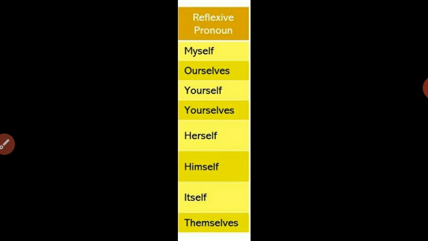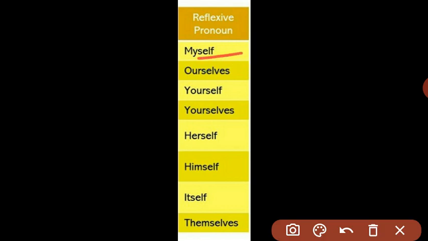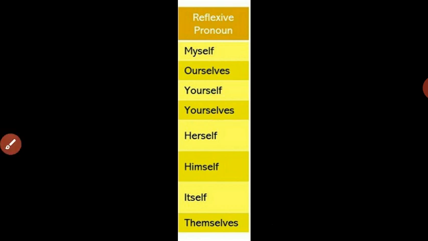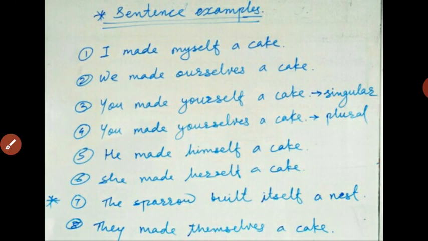Let us see how they work, but before that keep in mind these words are called self and selves words. So self stands for singular and selves for plural. So here the word is yourself, which is singular, and yourselves is the plural one. Let us see how they work through the examples. Here is the first one. I made myself a cake.